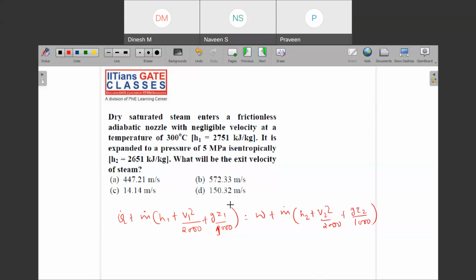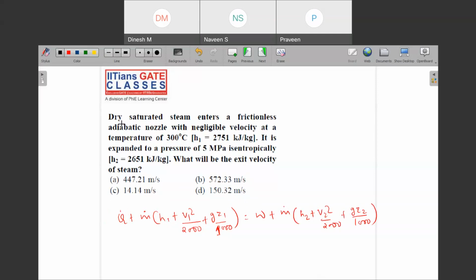Okay, so this is the generalized equation, and for those things about which we have no data, we'll simply assume they are zero here.